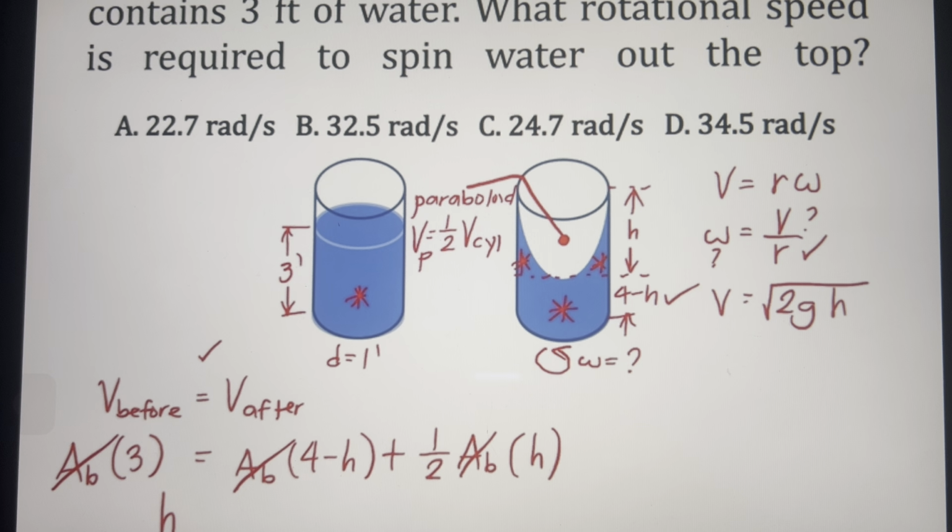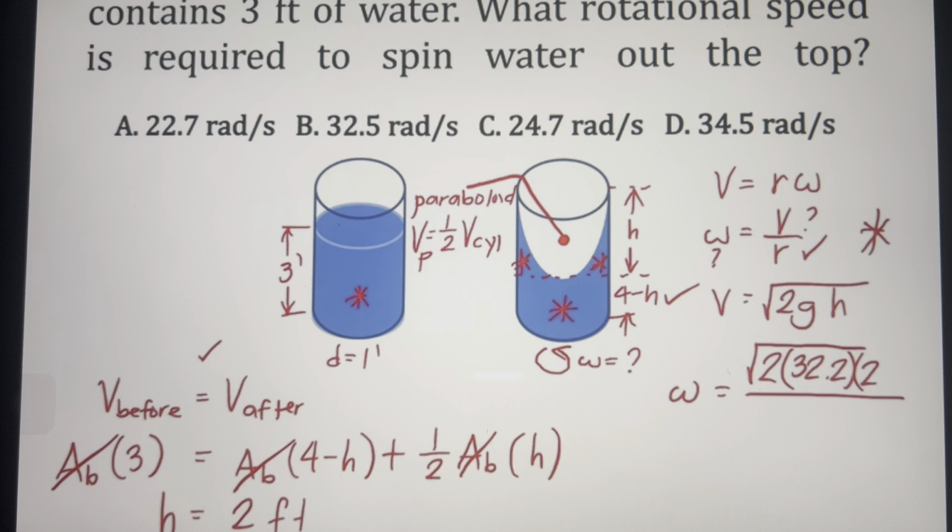What is the particular h? This is equivalent to how many feet? It is 2 feet. And now we can solve our velocity. We have here omega is equal to v over r. So let's use this formula. Our velocity is square root of 2 times g. Since we are in the English unit, it is 32.2 times our height, which is 2 feet. And then our radius: we have a diameter of 1 foot, so half of the diameter is the radius. Half of 1 is 1/2.